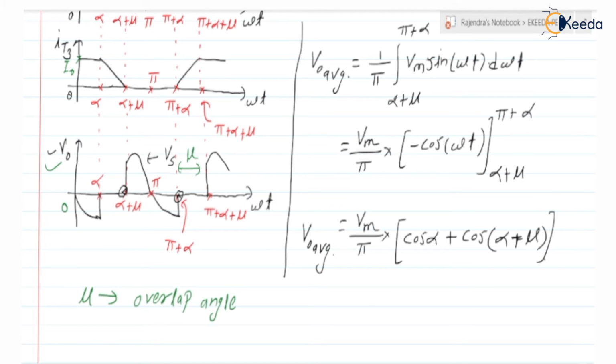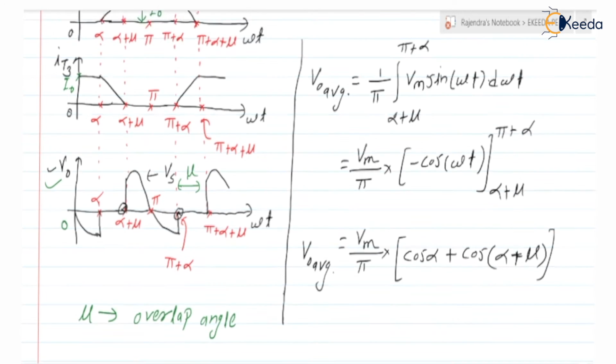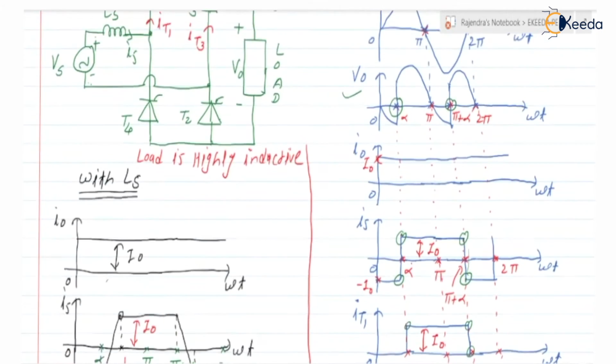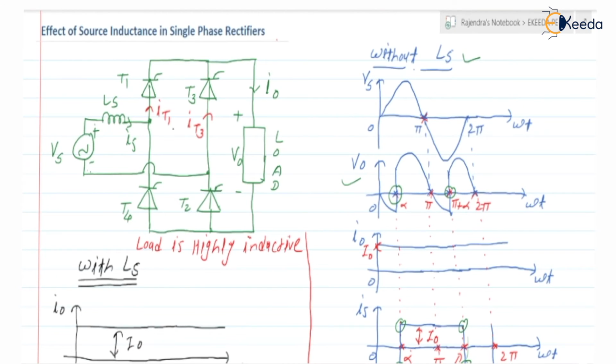Now let us discuss how to find the overlap angle mu. During alpha to alpha plus mu, all four thyristors will be in the on state. So across the source we will have a direct short circuit.